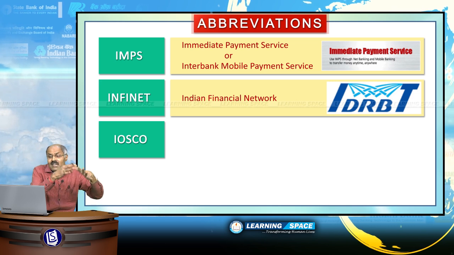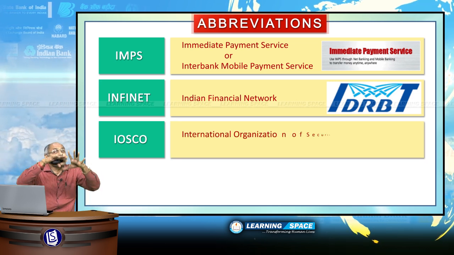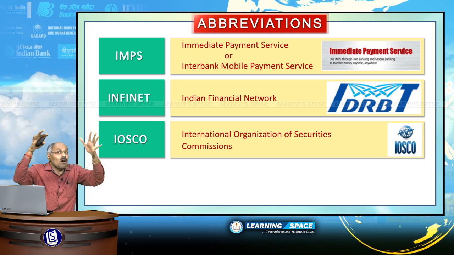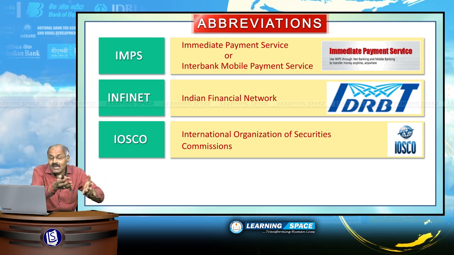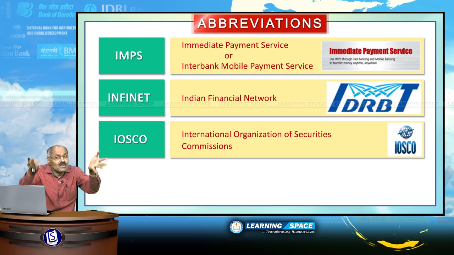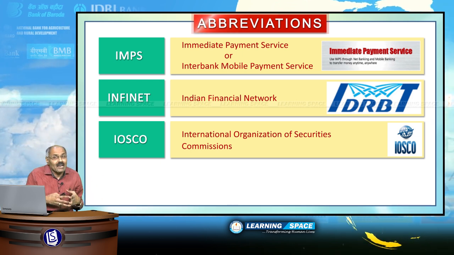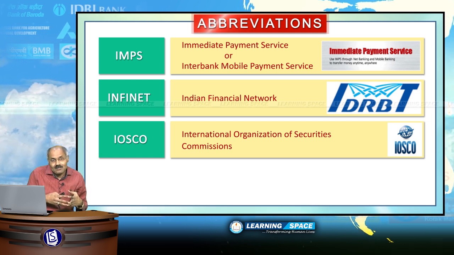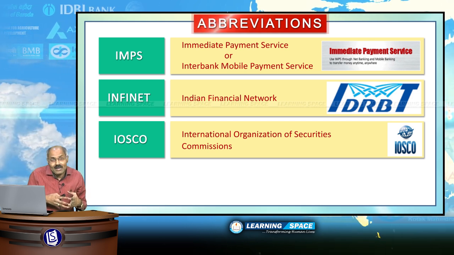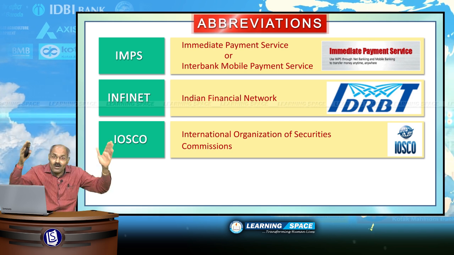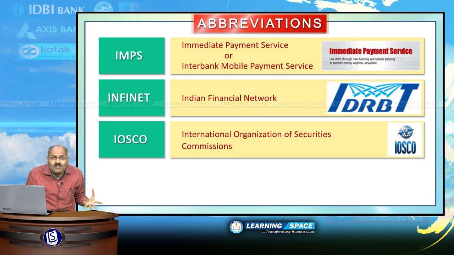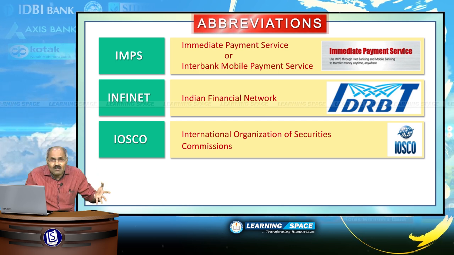IOSCO, this is International Organization of Securities Commissions, headquartered in Madrid, Spain, and this is the body which represents the regulators of capital markets. This is the body which consists of various regulators of securities markets across the world.